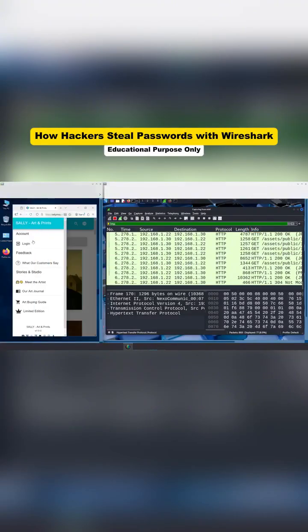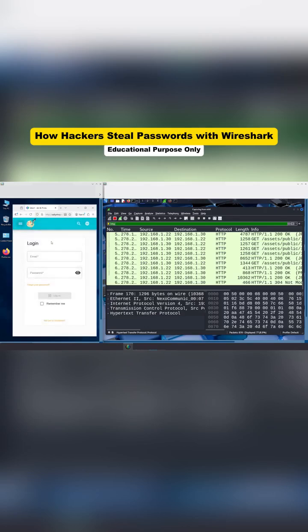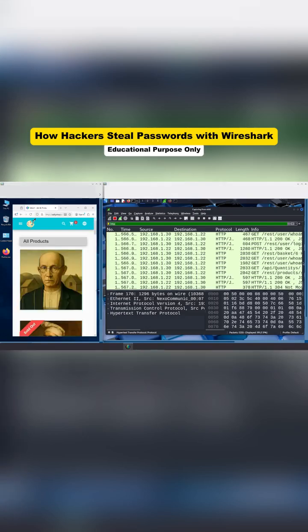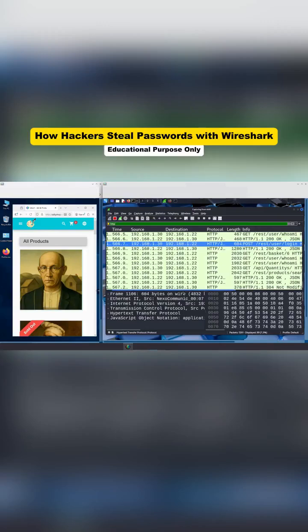Now Joshua navigates to the login page. He enters his credentials, joshua@sallyshop.test as the username and "let me in" as the password. Then he clicks login. As soon as Joshua submitted the form, something interesting appears. Kim spots a new POST request coming from Joshua's machine. This is exactly what he was waiting for, because POST requests often contain login data.